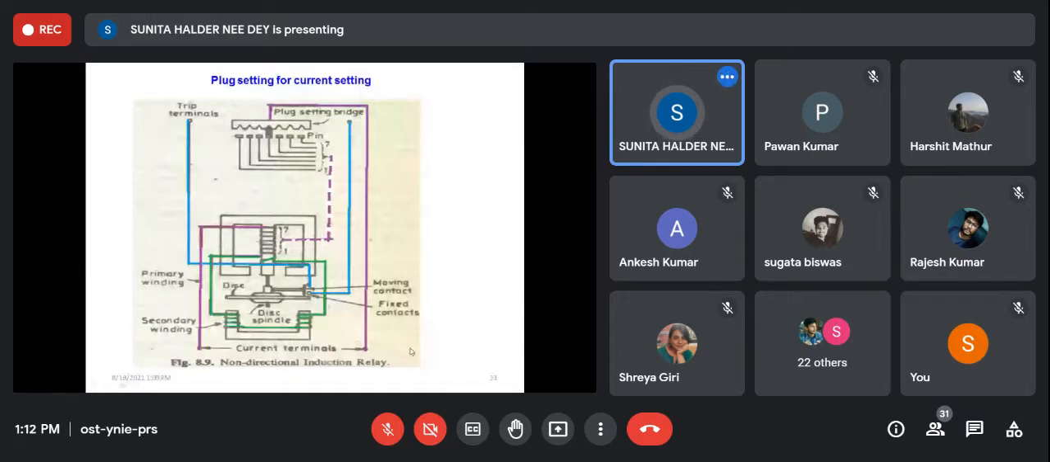Now, why non-directional? Whatever torque is produced depends on the current supplied, not the direction of the current. There is no provision that torque will be produced for a particular direction of current and not for another direction. That provision is not there. So this is a non-directional over current relay. Sometimes direction is also required, because